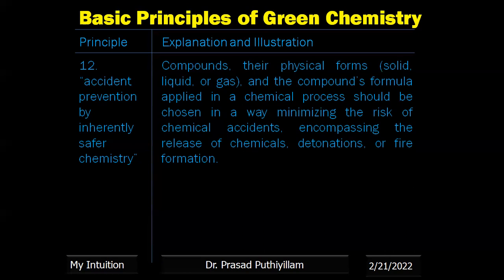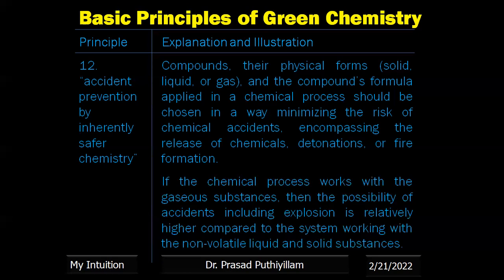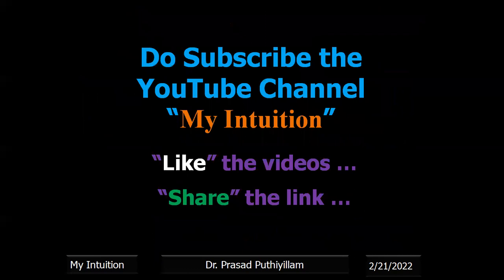So wherever possible, we have to go for solid forms. The starting material should be in solid form. The reagents, reactants should be in solid state. Then we can avoid this risk of accident, that is explosion or detonation or release of polluting gases to the atmosphere. It can be controlled. That is the meaning of the 12th principle. That means if the chemical process works with gaseous substances, then the possibility of accidents, including explosion, is relatively higher compared to the system working with non-volatile liquid and solid substances. That is about the 12th principle.